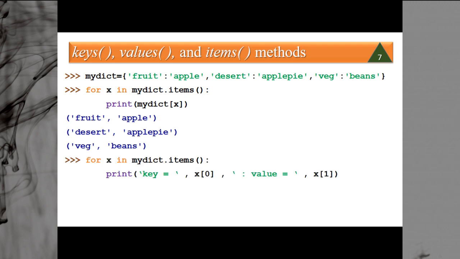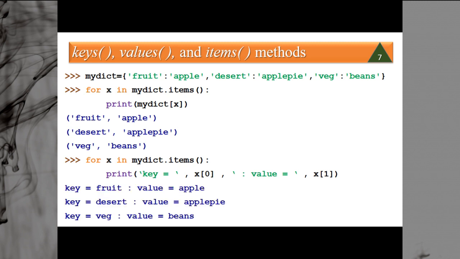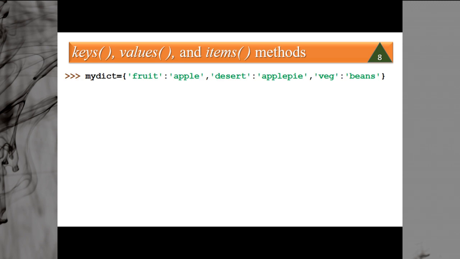The same thing you can perform like this: for x in mydict dot items, key x0, value x1. In the tuple you have two values, the first and the second. The first value is referred to as x0 and the second value as x1. So you are getting the same thing. This is how you can access the methods keys, values, and items.